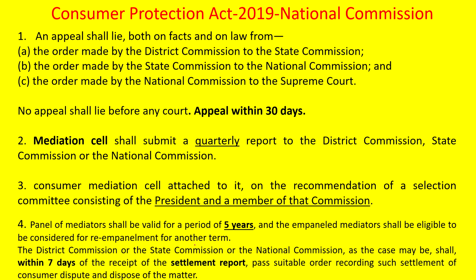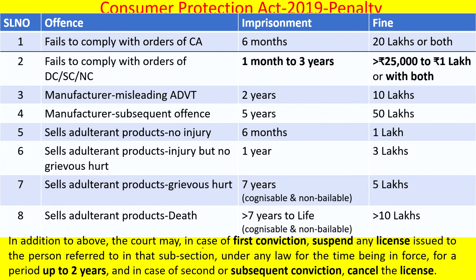So there is a mediation cell, as we have already seen, and the mediation cell will submit a settlement report after mediation has been done. Once that settlement report has come to the District Commission, State Commission or National Commission, within 7 days these commissions have to pass suitable orders based on the settlement report given by the mediation cell.